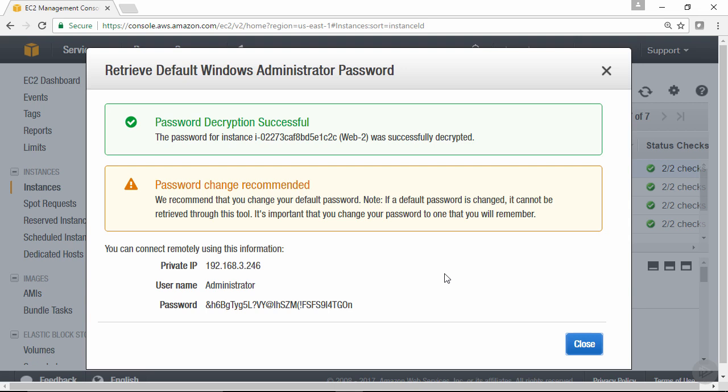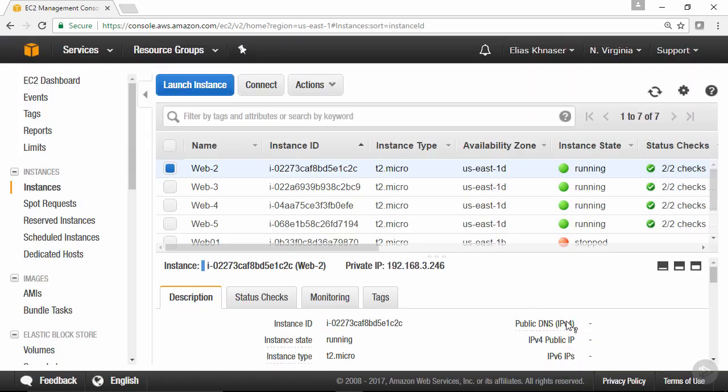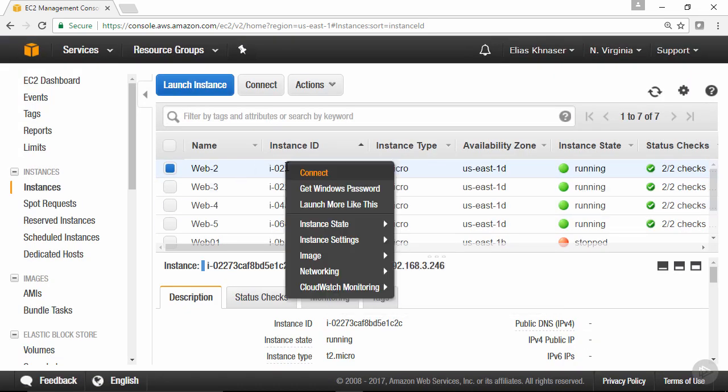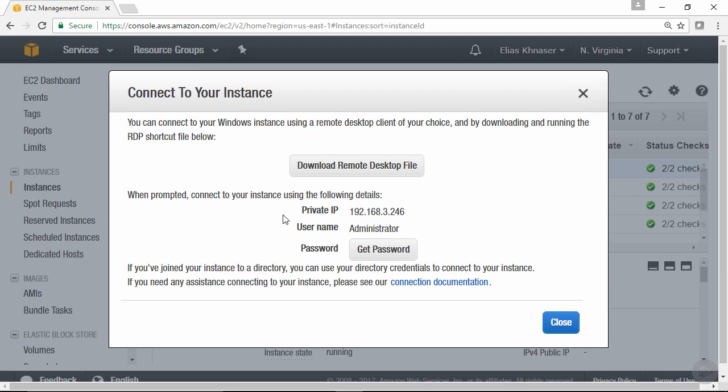Now, once you have this information, again, you want to copy it. It's then very easy for you to launch this instance. So if you click on close here, you can simply right-click on it again and launch this particular instance by clicking on connect. And there are two ways of doing this.